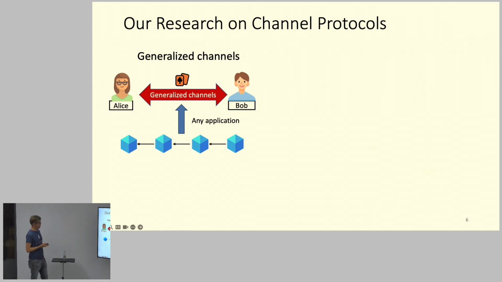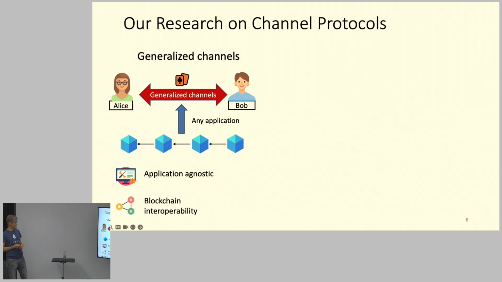And this is what we call generalized channels. It was inspired by this notion of state channels that is popular, or at that point was popular in Ethereum, where you can execute arbitrary EVM code on a state channel. And here it's the same idea. You have some logic that can be executed here, and you can lift it to this generalized channel and execute it there. Additionally, this generalized channel has some other advantages.